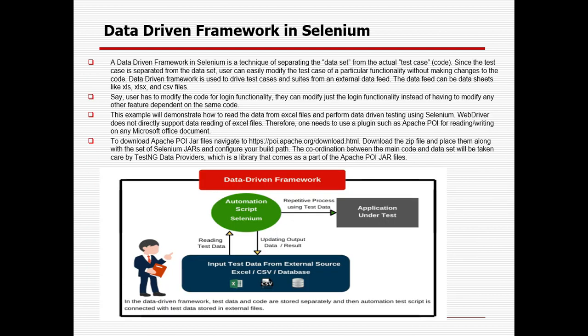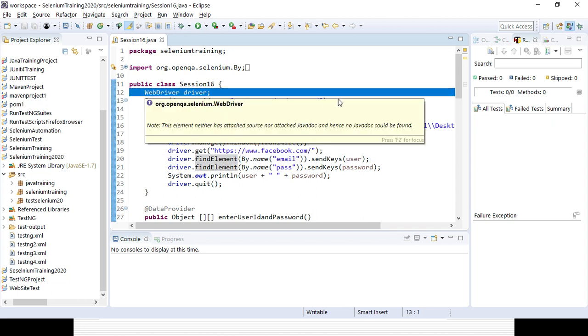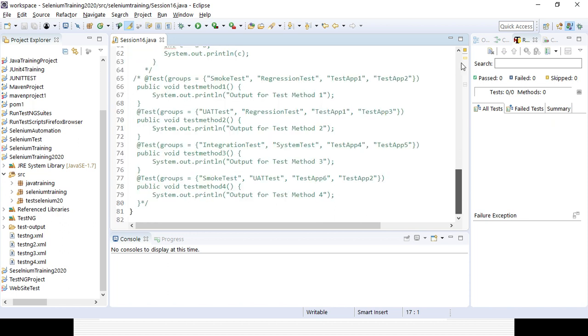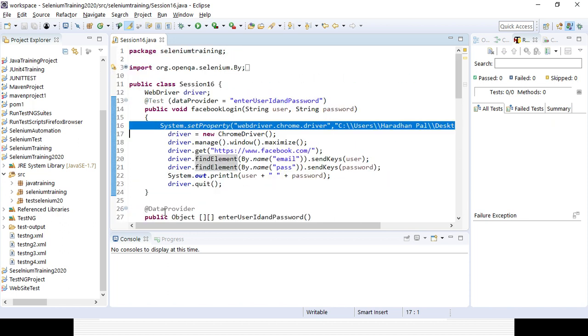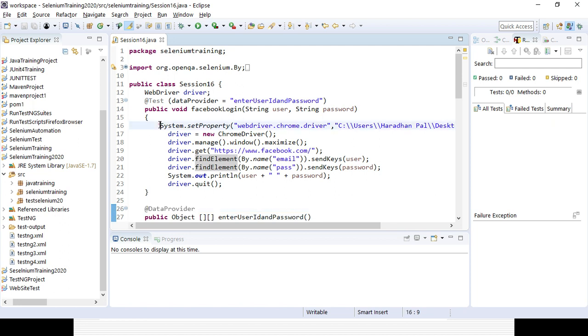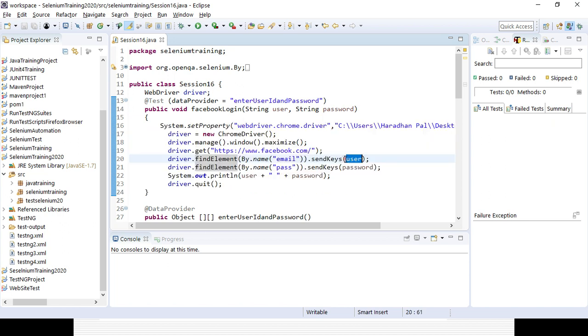So let's try to understand this concept first. I will try to automate something with the help of a data driven technique, where I will be reading the data from an external source. I will be using the data provider concept, which you already learnt in the TestNG framework. Suppose for the first time I want to hard code, so I will be using public void Facebook login, and I will be hard coding the email and password.